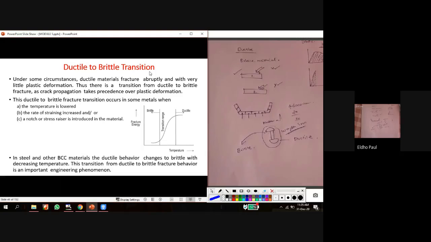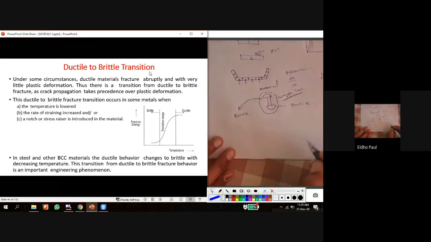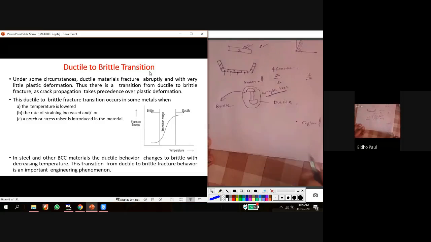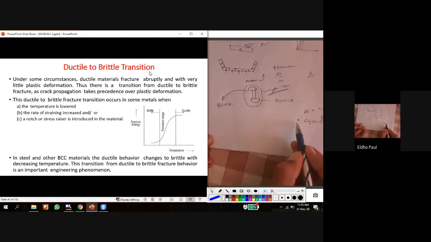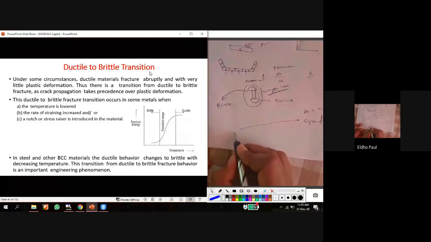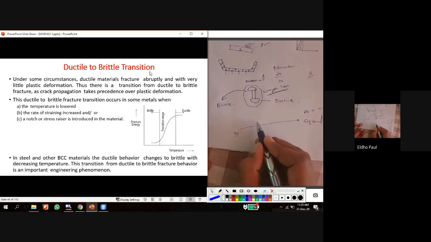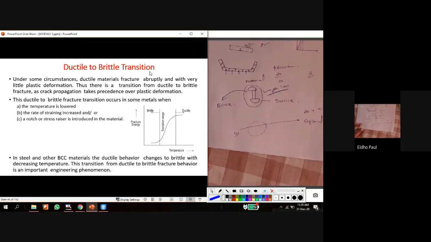So what happened? When we look at the journey of the Titanic ship, it started from England on April 10th, 1912, and the journey was from England to the US. During this journey, the ship had to cross the Atlantic Ocean. In this region the temperature of the water is in the freezing range. We can see the icebergs.